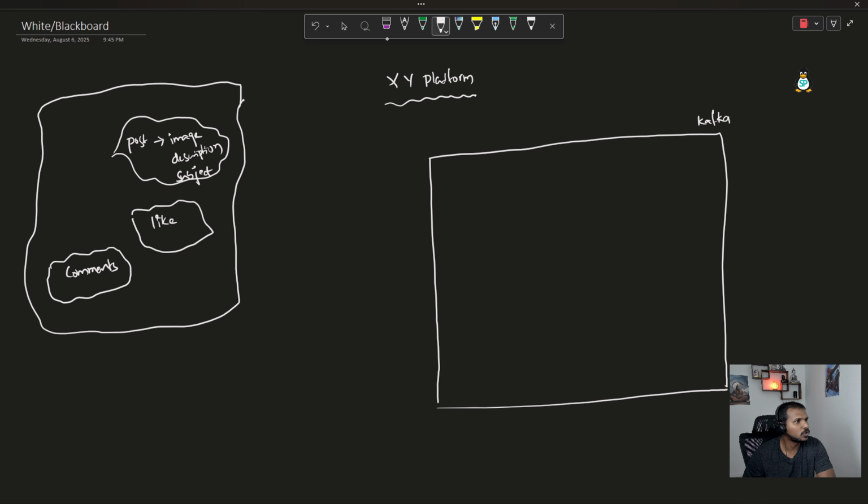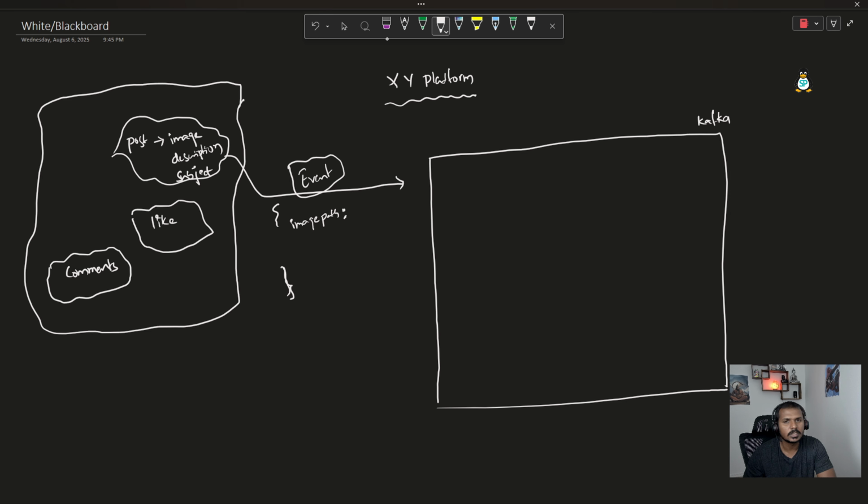Whenever you post some message, let's go to the terminology. Whenever you are posting a message in Kafka, we call that an event. How is this event going to look? This can be any message, but just to make it a real life scenario, this can be some sort of JSON data. Here, the very first thing we are going to have is the image path, meaning let's say you are posting some picture.